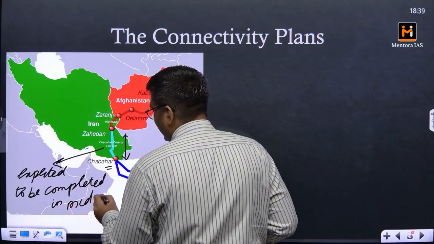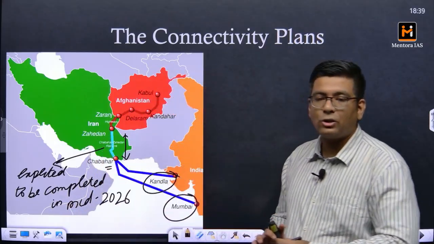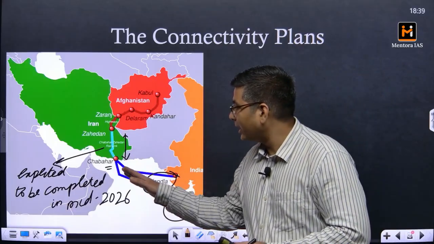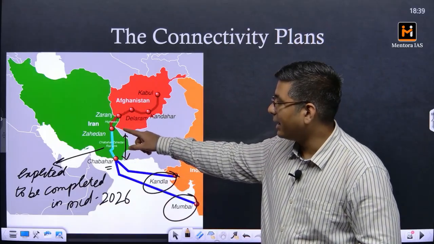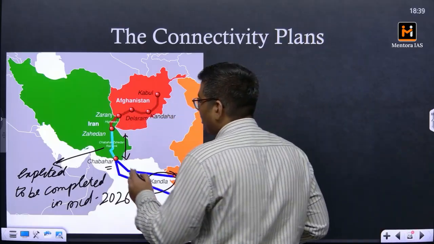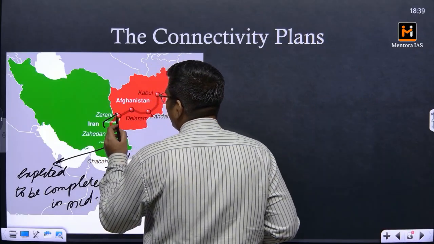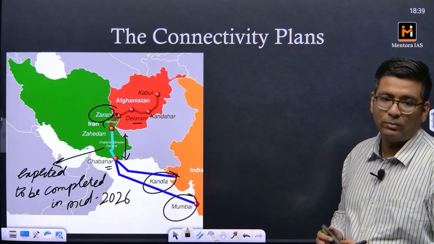And subsequently, after the operationalization of this particular railway link, there will be the movement of goods from Chabahar to Zahedan, and from Zahedan there will basically be a network of highways going from Iran to Afghanistan via Zaranj, Delaram, and subsequently reaching Kabul.